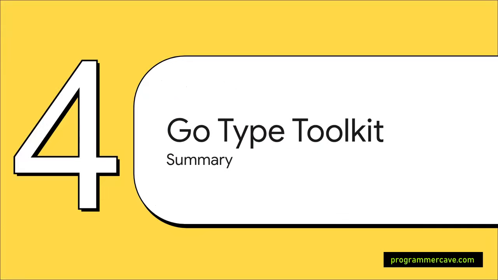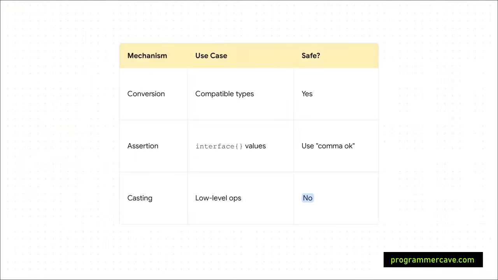Okay, we've covered a ton of ground, so let's do a quick recap of the whole Go type toolkit. We'll lay it all out side by side. This is probably the part you want to take a screenshot of. First, here are the tools for changing and revealing types. Notice the clear progression here, right? Conversion is compile time safe. Assertion is runtime safe as long as you use the "OK" idiom, and casting is just plain unsafe. The takeaway is simple. Always reach for the safest tool that gets the job done.